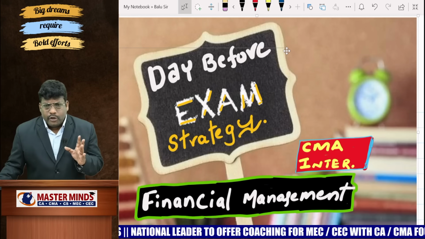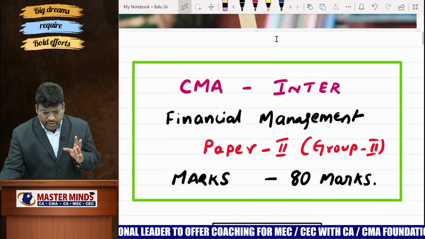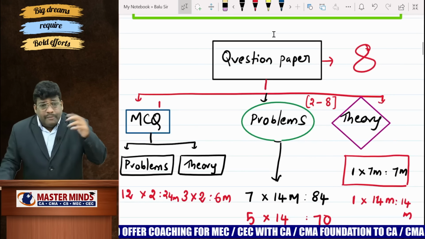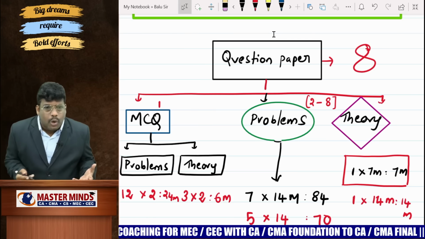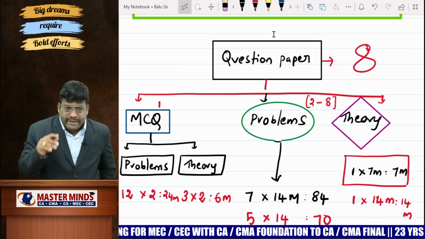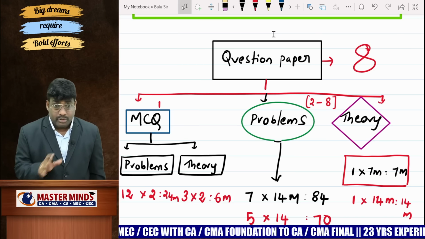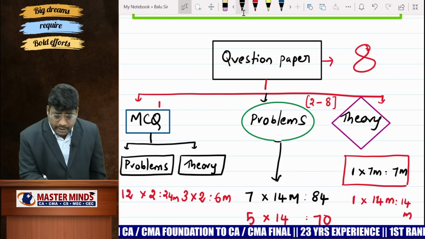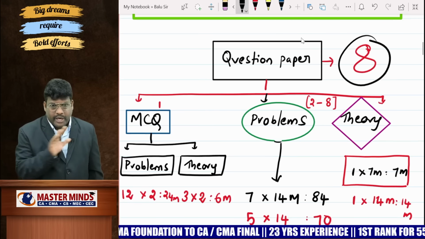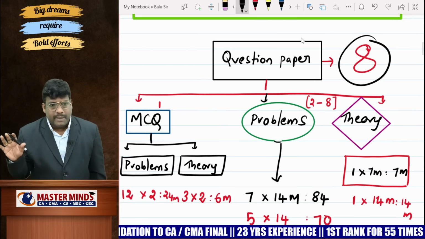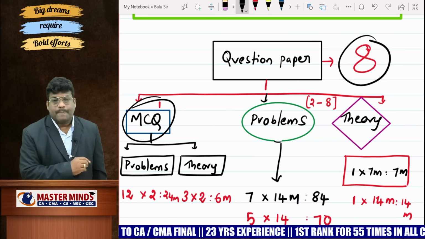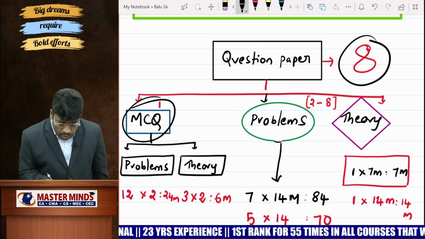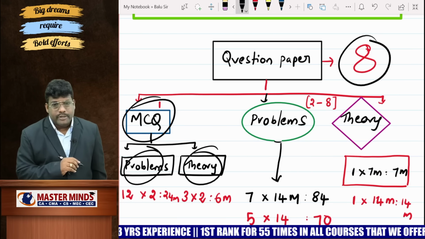Dear students, before going to this exam, first of all you should understand the CMA Inter question paper, because whom we are going to fight, we must know exactly who it is. Dear students, the financial management question paper is not only a single subject. Along with this, BDS is there. But with respect to financial management, you are going to get 8 questions, and each question carries 14 marks. The first question is MCQs. Don't come to the conclusion that this is only a theory part. No! It consists of theory along with problems.